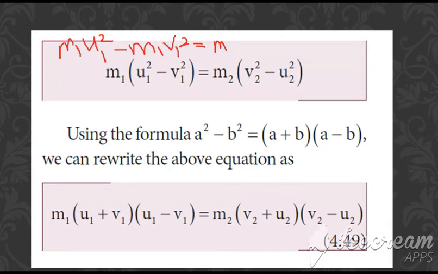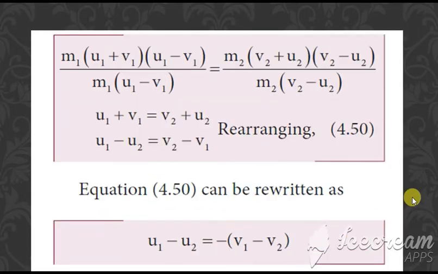Now just write this equation, and also the equation which you got when you compared the momentum, which is m1 into u1 minus v1 is equal to m2 into v2 minus u2. We are going to divide these two equations. When you divide, this term gets cancelled, and same way this also gets cancelled.